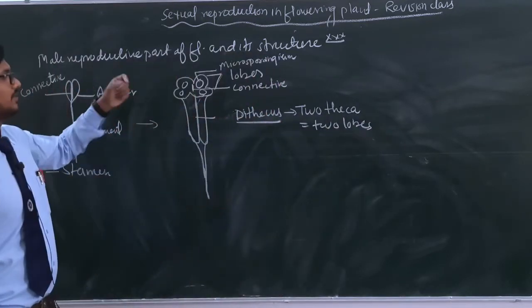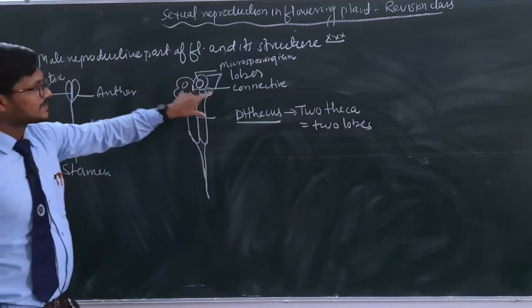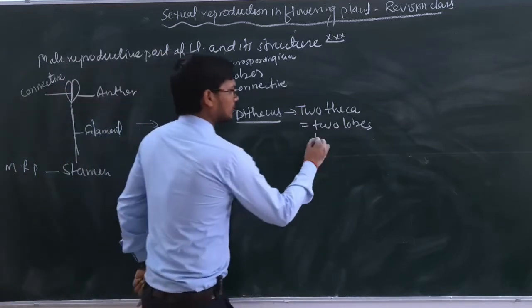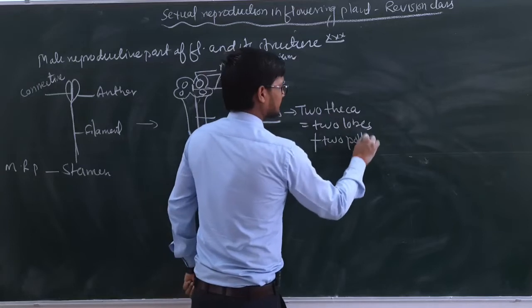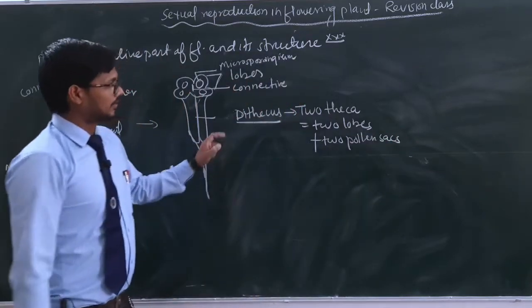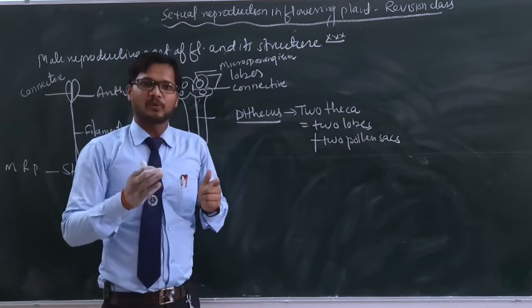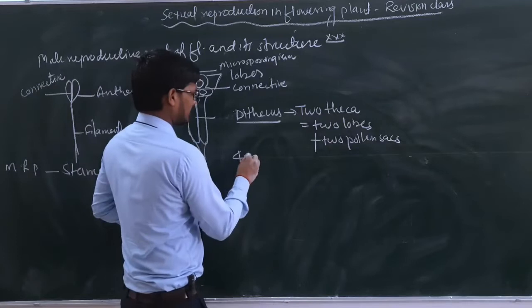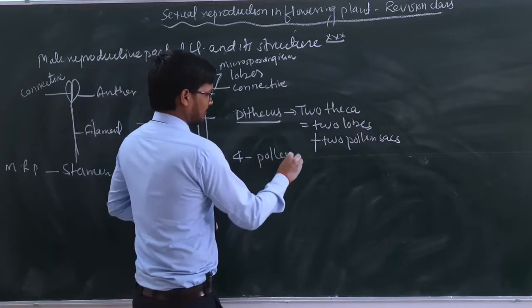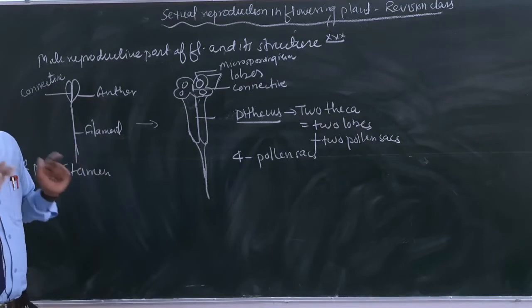How? Let's find out. Here this is lobe number 1 and this is lobe number 2, and inside each lobe there are 2 pollen sacs. So inside these 2 lobes there are 2 pollen sacs each. So in total how many pollen sacs? 4 pollen sacs in a particular anther. But this structure is not that significant.